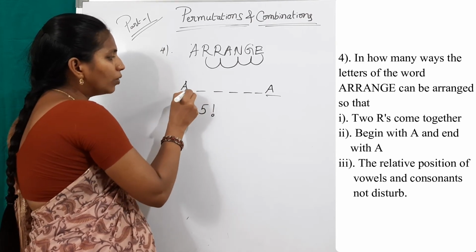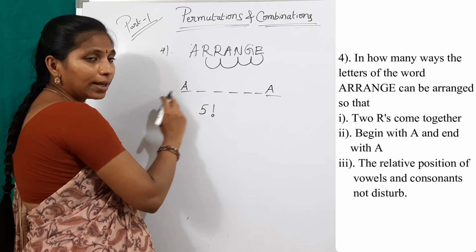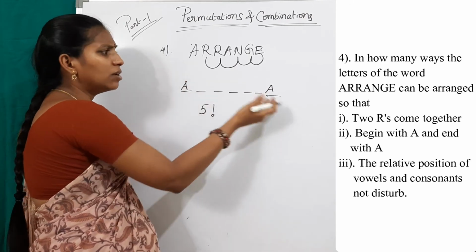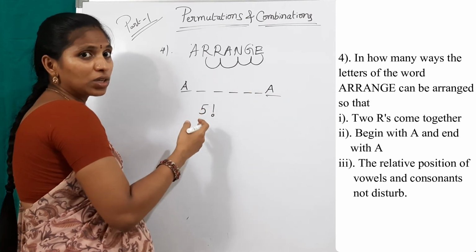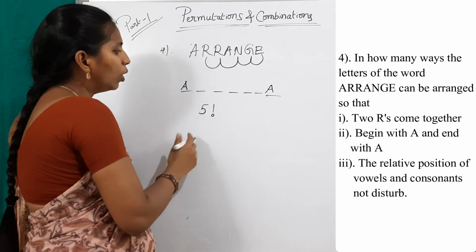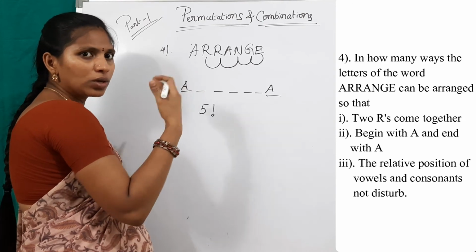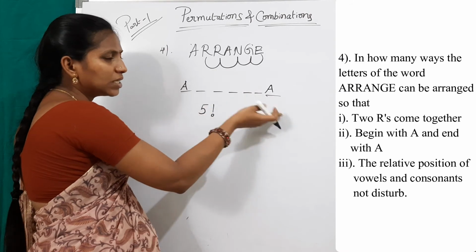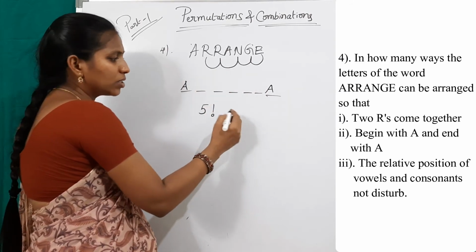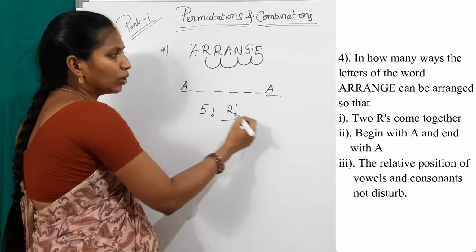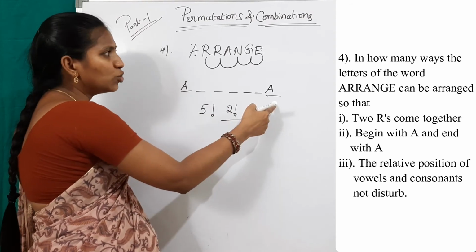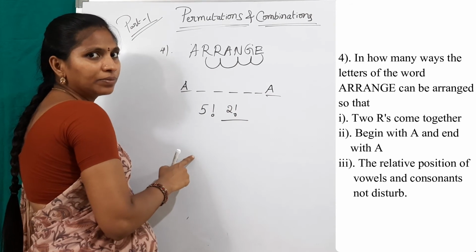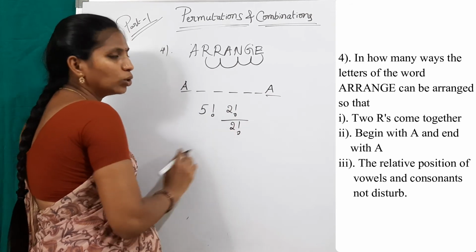And here 2 A's are there at starting and ending. These 2 A's may be interchanged. This A is different from this A because of arrangements. Order is very important here. Okay, there are 2 roses, different roses. Here 1 rose and here 1 rose. I want to interchange these 2 roses. In how many ways? 2 factorial ways. And in this arrangement, these A's are repeated. Repeated means by 2 factorial.